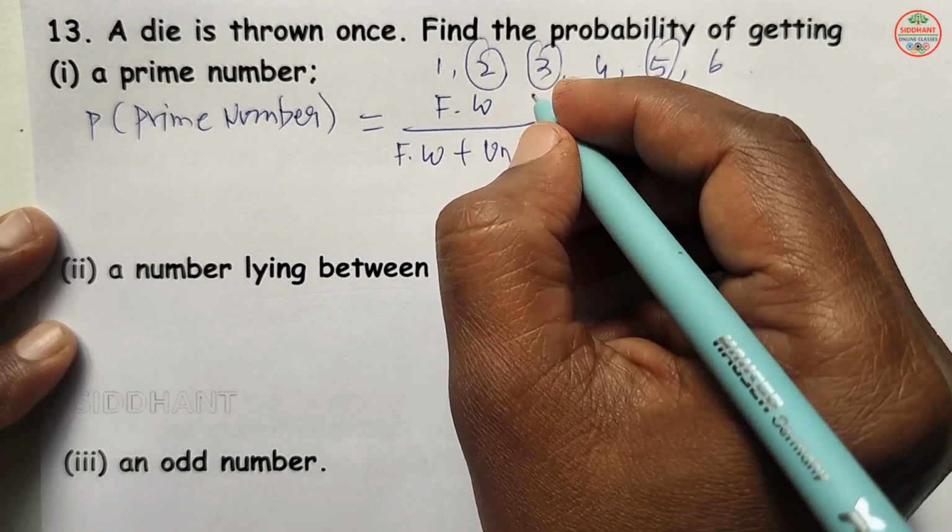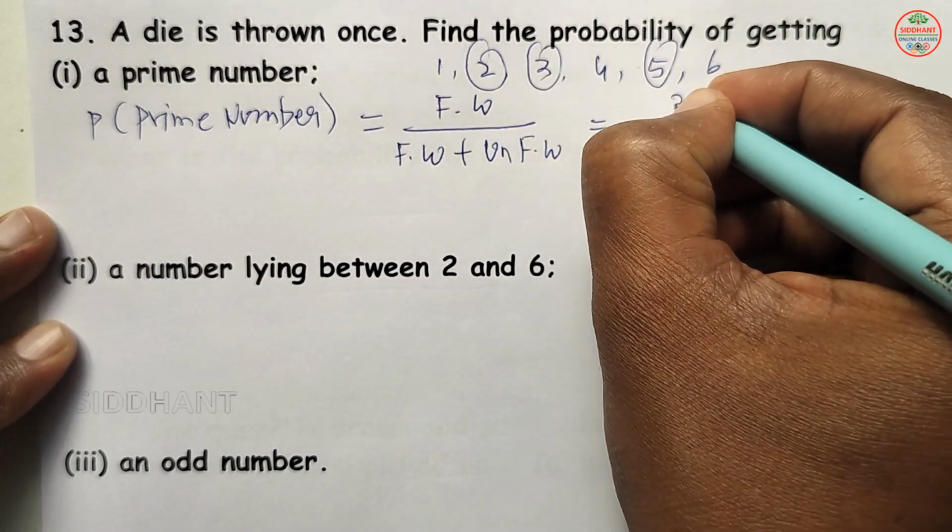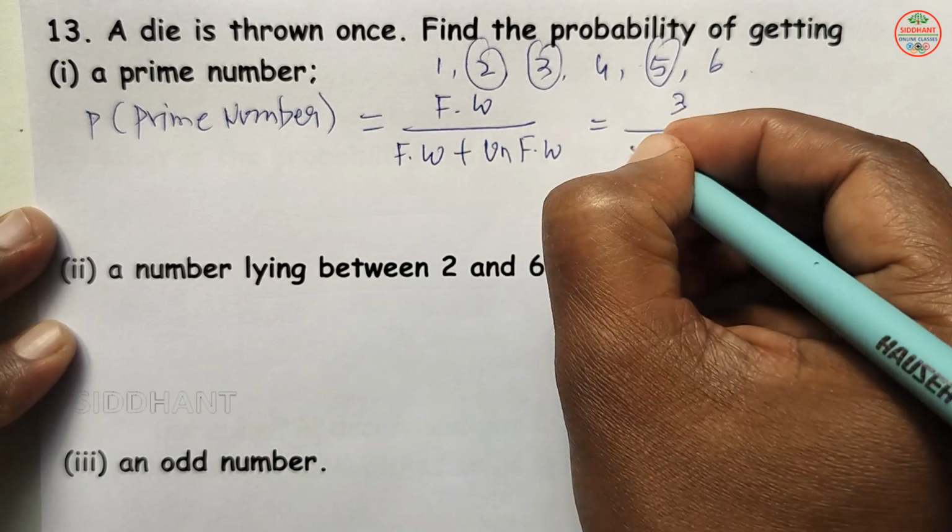So getting a prime number, how many chances are there? 1, 2, 3 are there. So favorable ways will be 3 here. So denominator, favorable ways 3.